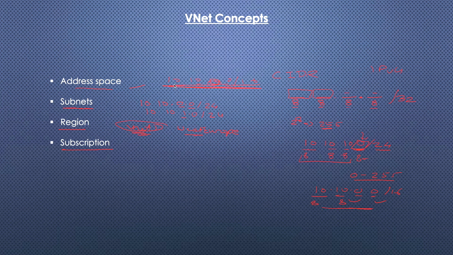Here we are defining only one address space, but for any VNet we can define multiple address spaces. I have created one VNet with this address space, but also added something else like 172.0.0.0/24. So we can add multiple address spaces also. We have to keep in mind that whenever we create subnets, they should not cover the whole IP range of the VNet. We should choose subnets very precisely so that it leaves space for future requirements.